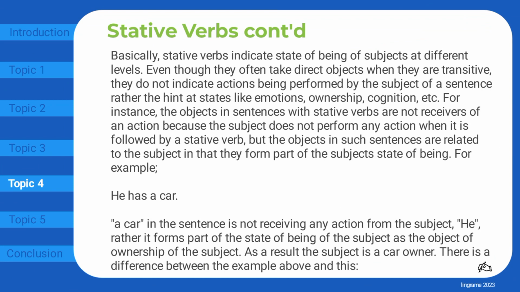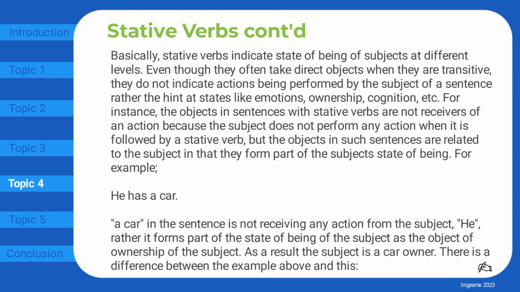Basically, stative verbs indicate state of being of subjects at different levels. Even though they often take direct objects when they are transitive, they do not indicate actions being performed by the subject of a sentence. Rather, they hint at states like emotions, ownership, cognition, etc. Their objects in sentences with stative verbs are not receivers of an action because the subject does not perform any action, but the objects in such sentences are related to the subject in that they form part of the subject's state of being.